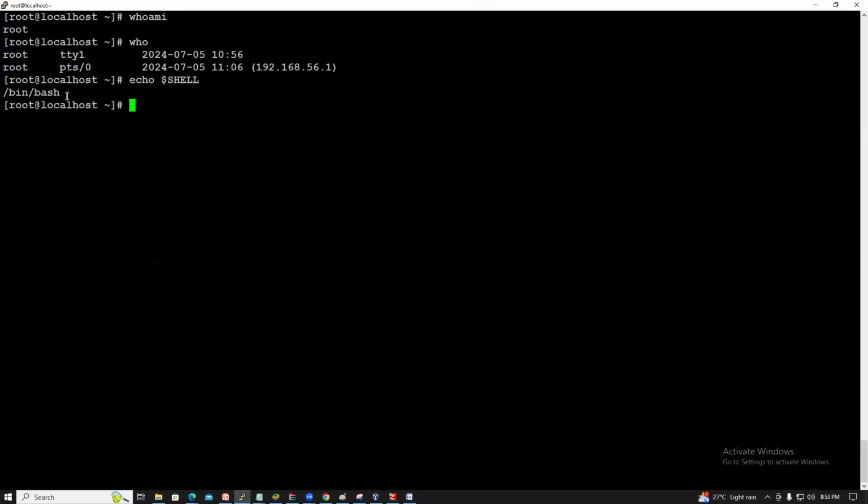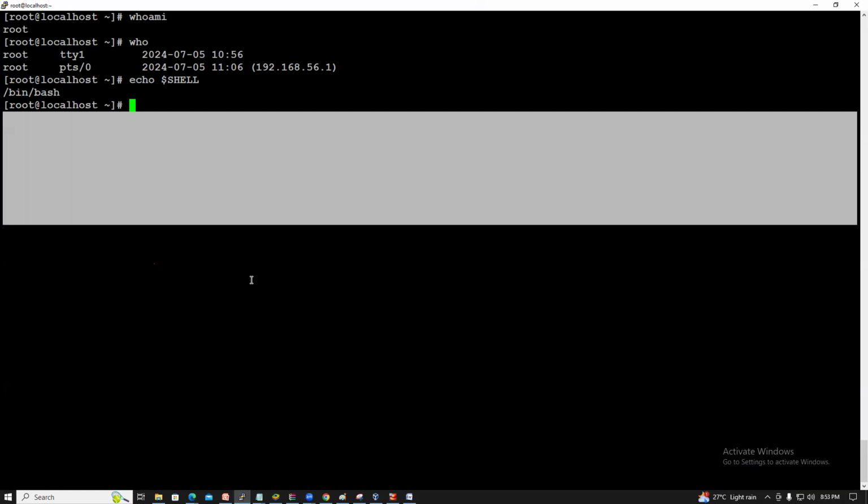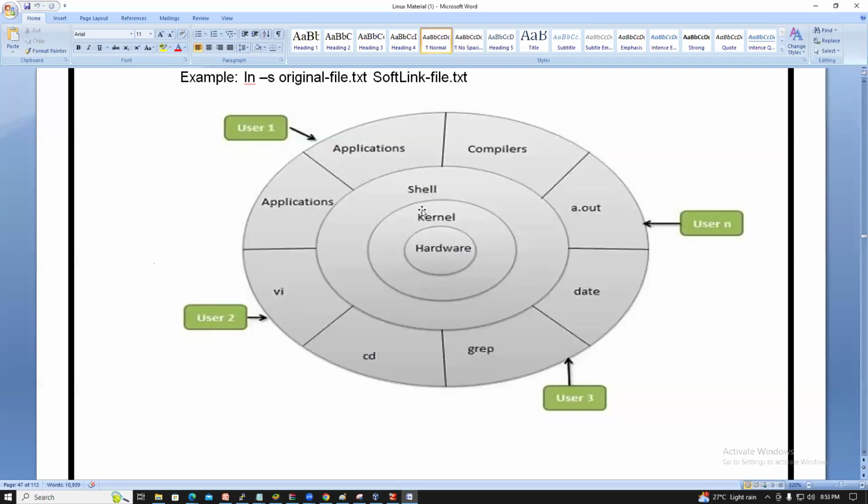It is /bin/bash, sh means shell. Bash is the Bourne Again Shell. I will tell you guys, no worries. You are interacting through the shell. How are you interacting with your OS? Through the shell only. This is the shell. This is the kernel. This is the hardware.